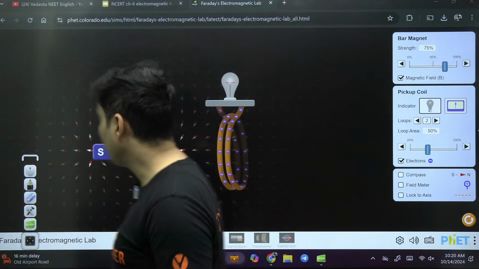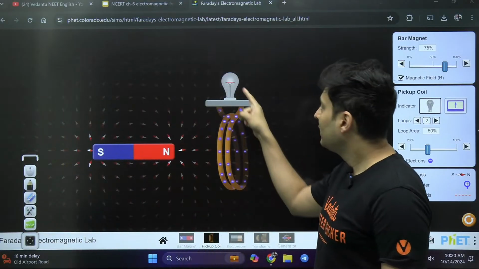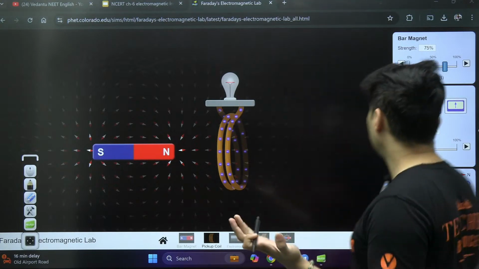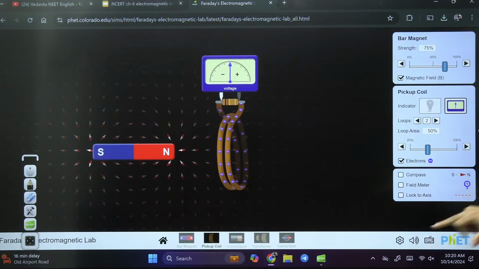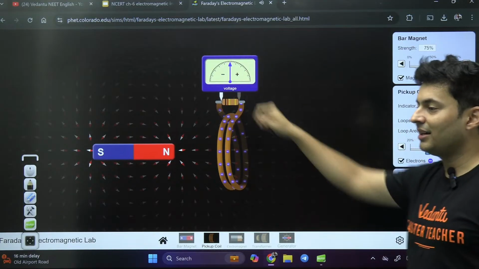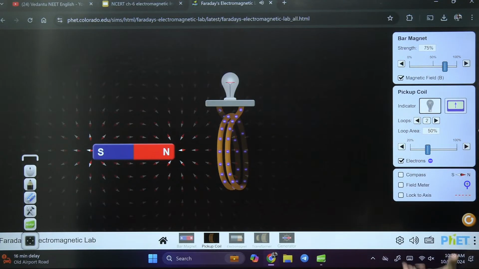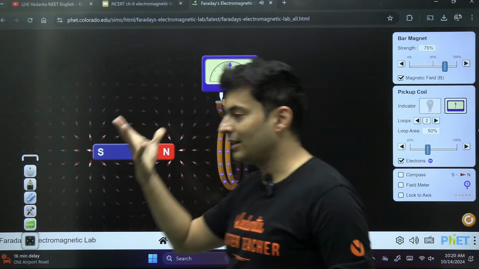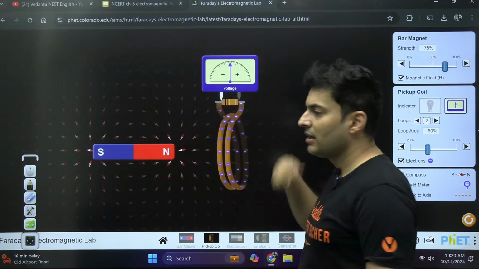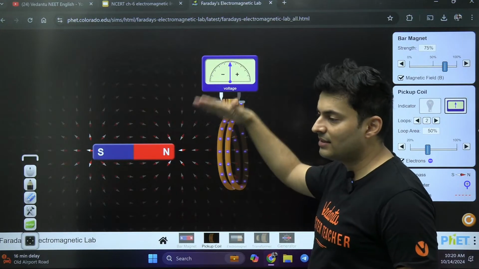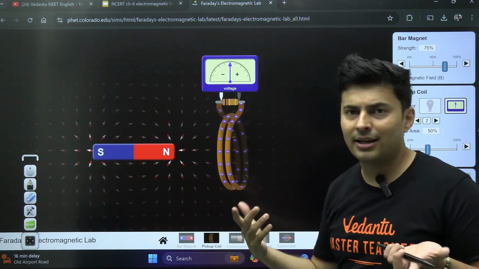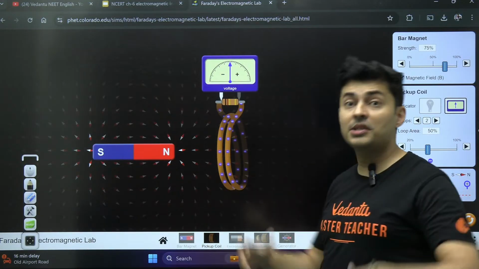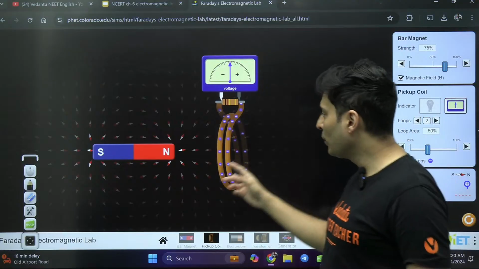Okay, observe now. What is there? There is a coil. Instead of a galvanometer, there is a bulb. What does a galvanometer do? It shows how much current is there. I can use a bulb also to see that current is there, or I can use a galvanometer which shows the current. If it deflects this way, current is moving in one direction. If it deflects the other way, current is going in the other direction. No deflection means no current. More deflection means more current.